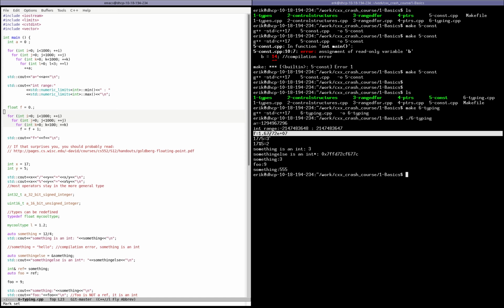It's not 100 million. The reason why f here is not 100 million is because decimal numbers in C++ are usually represented in floating point representation, whether that would be in 32-bit or in 64-bit or in half precision, but they are represented using floating point arithmetic.